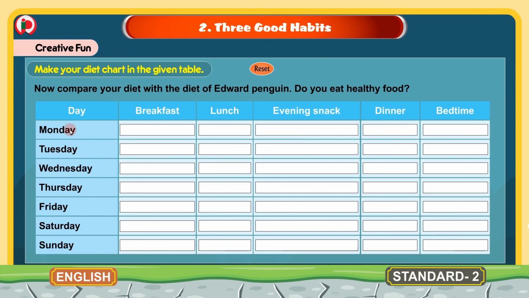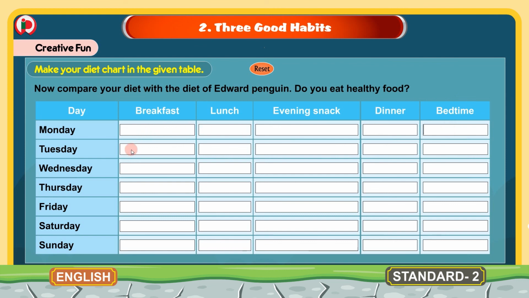We have here days, that is Monday to Sunday. Monday, Tuesday, Wednesday, Thursday, Friday, Saturday and Sunday. And then you have here breakfast, lunch, evening snack, dinner, bedtime. And now here you have to write in this diet chart what you eat. For example, on Monday, what you eat for breakfast, what you eat for lunch, what you eat for evening snack, what you eat for dinner, what you eat for bedtime.